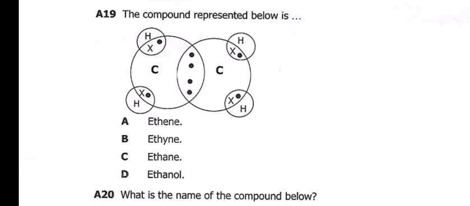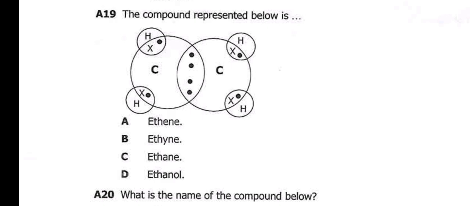Now we see that it's C2H4. So what do you think? To which homologous series do you think this belongs? It belongs to alkenes because they're the ones that have a general formula of CnH2n. So for this one, we can see that this is ethene, which is A.